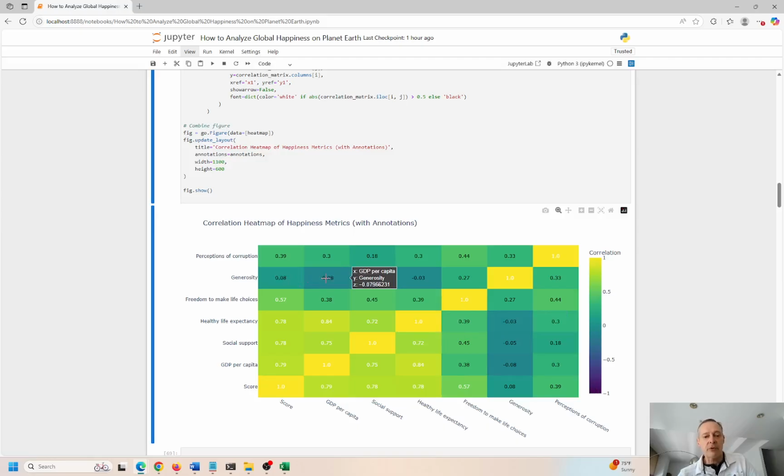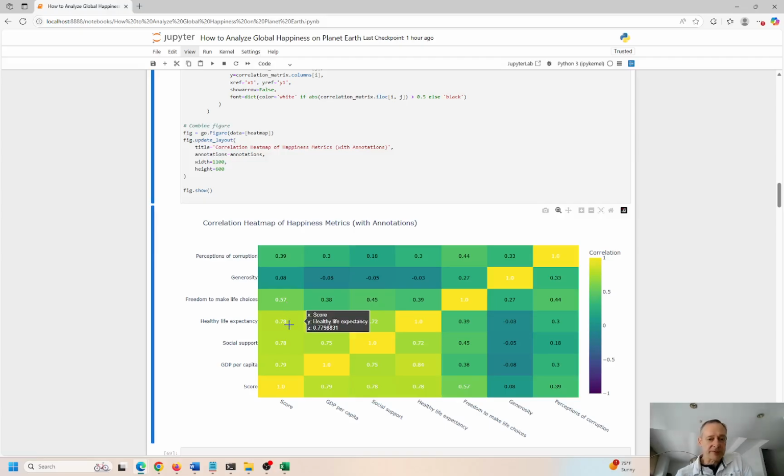So we have a few small correlations, kind of negative over here, -0.3, -0.05. But you can see most of these have a high correlation. So health and life expectancy is highly correlated to the happiness score. Freedom to make life choices has about 0.57 correlation, so it's fairly high.